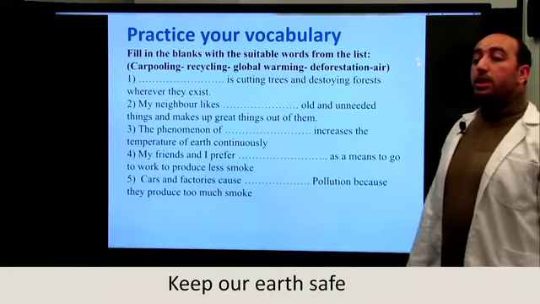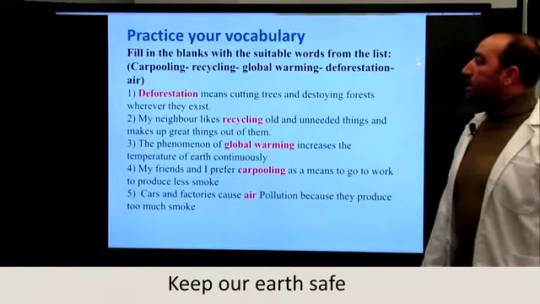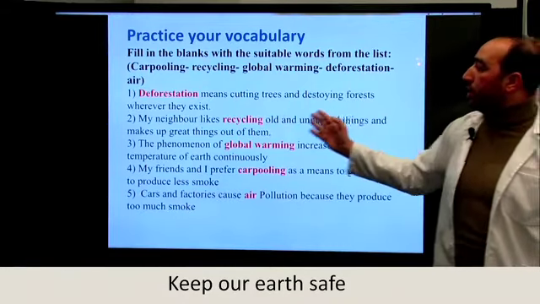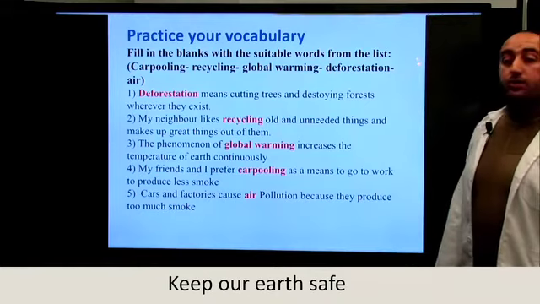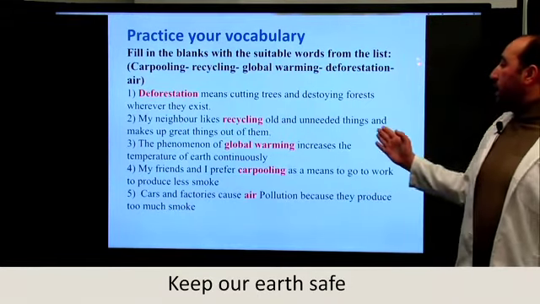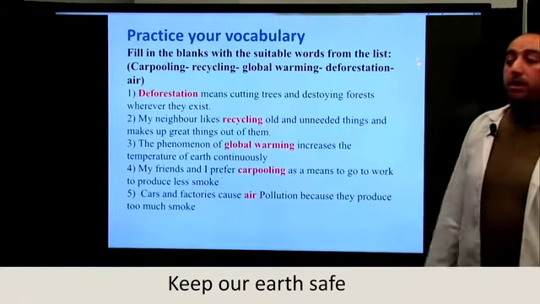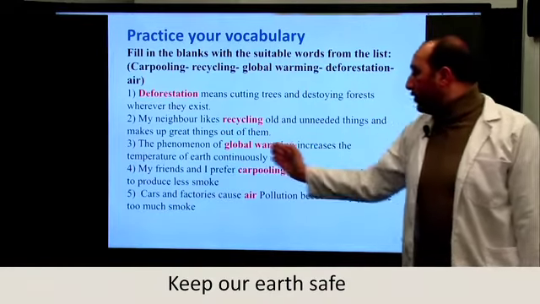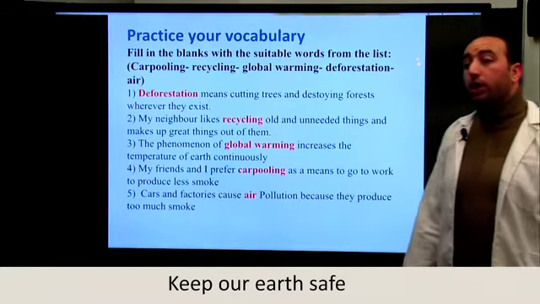Now we move to the correction of the exercise. The first one is deforestation. Deforestation means cutting trees and destroying forests wherever they exist. The second one is recycling. My neighbor likes recycling old and unneeded things and makes up great things out of them. The third one is global warming. The phenomenon of global warming increases the temperature of Earth continuously.